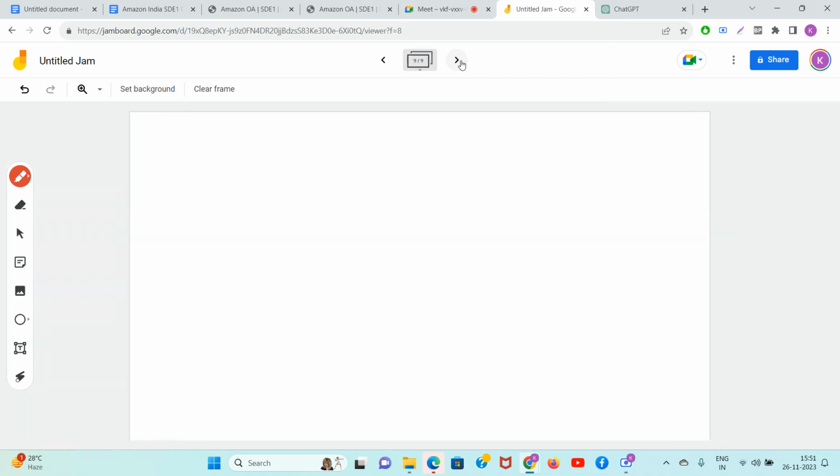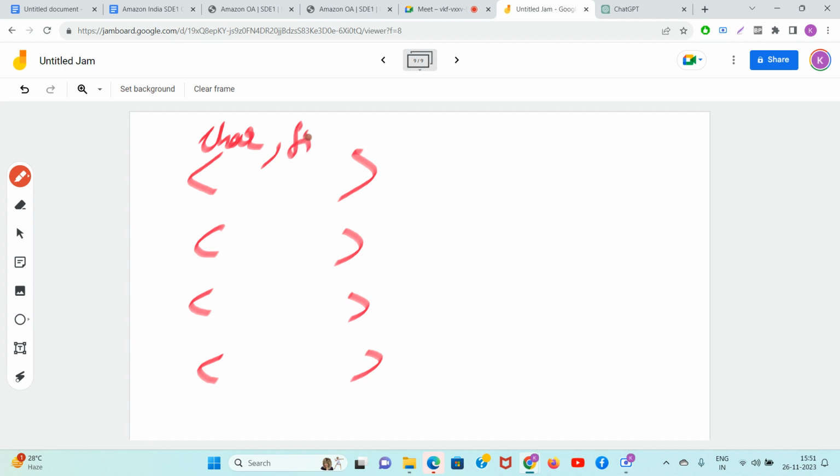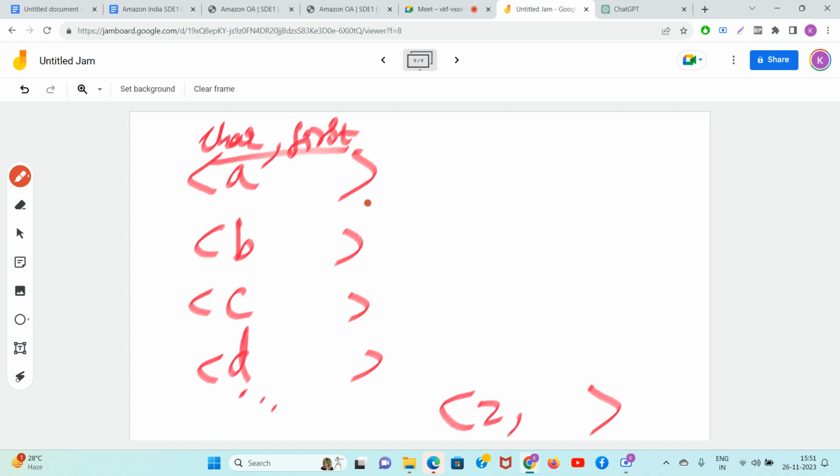Guys, we can easily use a hash map to store the first occurrence and the last occurrence of each character, okay? We can create a hash map like this. Left will be the character, the key, and right will be the first occurrence. Just travel the string and store the first occurrence. So for A, for B, for C, for D till Z, you can always store this in a hash map.